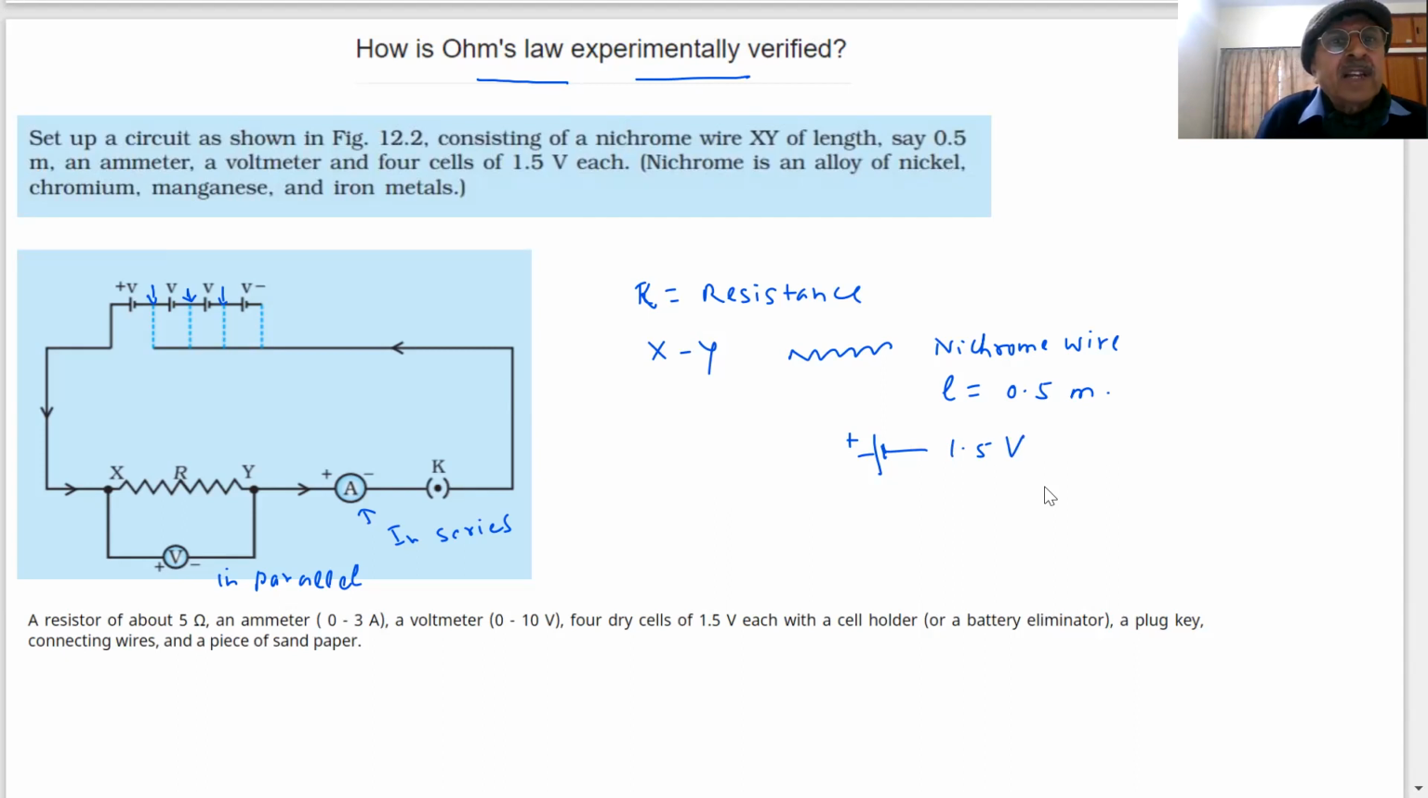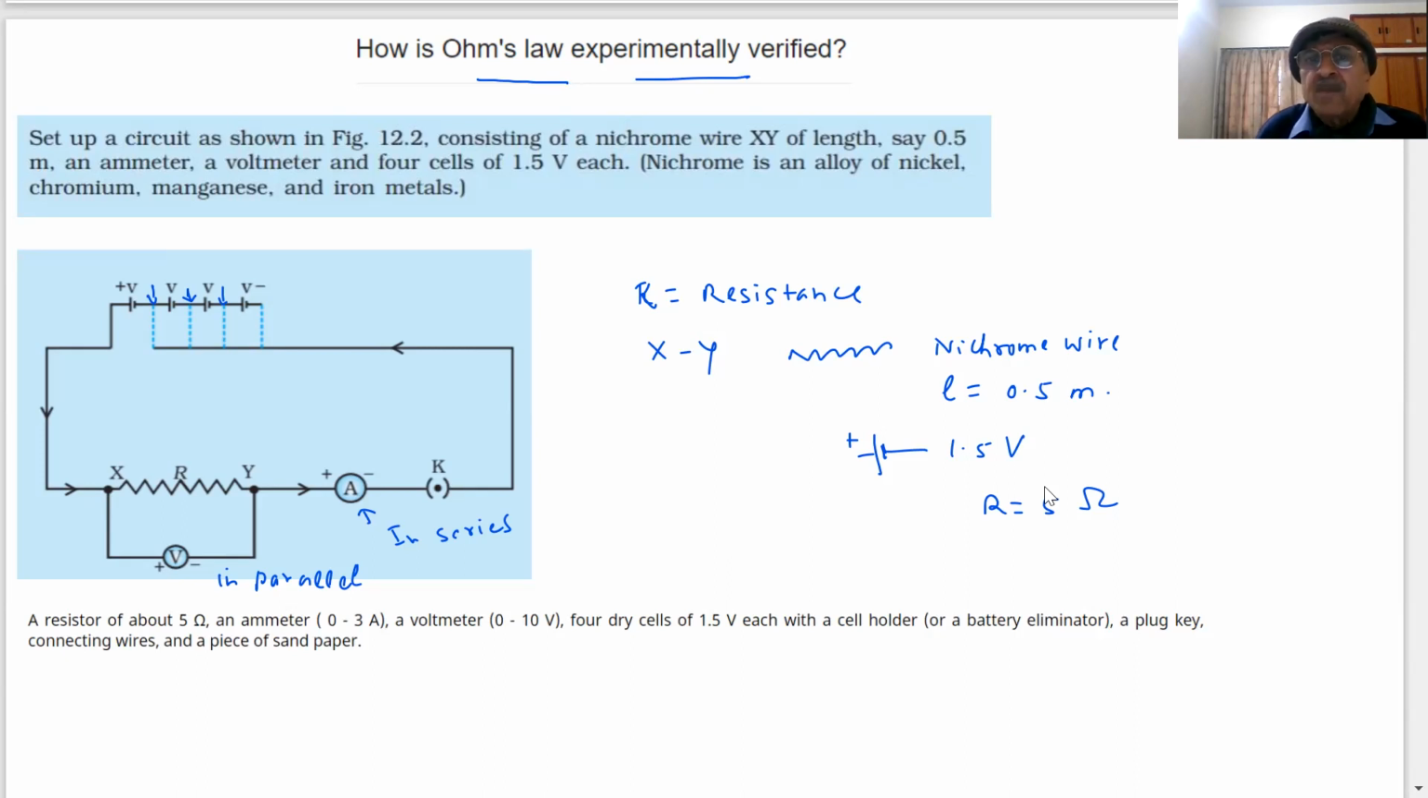Nichrome is an alloy of nickel, chromium, manganese and iron. Nichrome wires are alloys. They are used in electrical components. Now, students, a resistor of about 5 ohm. If R is here, 5 ohm is a small resistance. An ammeter 0 to 3. The ammeter reading will be around 0 to 3 amperes. That is the current value. Voltmeter 0 to 10 volts. 4 dry cells, a cell holder, a battery eliminator, a plug key, connecting wires, and a piece of sandpaper.